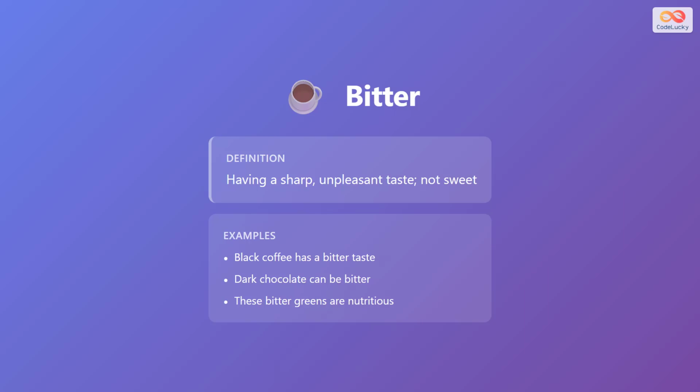The third adjective is bitter. Bitter means having a sharp, unpleasant taste that is not sweet. For example, black coffee has a bitter taste. Another example, dark chocolate can be bitter. And finally, these bitter greens are nutritious. Use this word for foods that taste harsh or are not sweet.